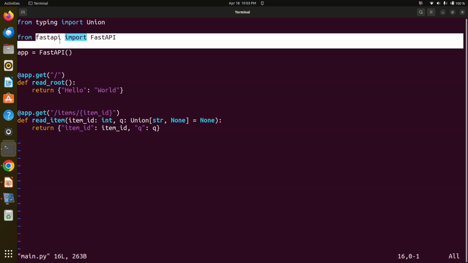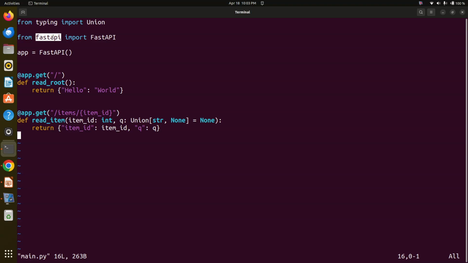For installing FastAPI, I struggled a lot with the installation of FastAPI on the Ubuntu operating system. I was really excited to tell you that this part is very important if you want to run the microservices program. The FastAPI module should be installed on your system using Python. Unless and until you install this module, web services cannot be started. So that is the method hello world and items and item ID.